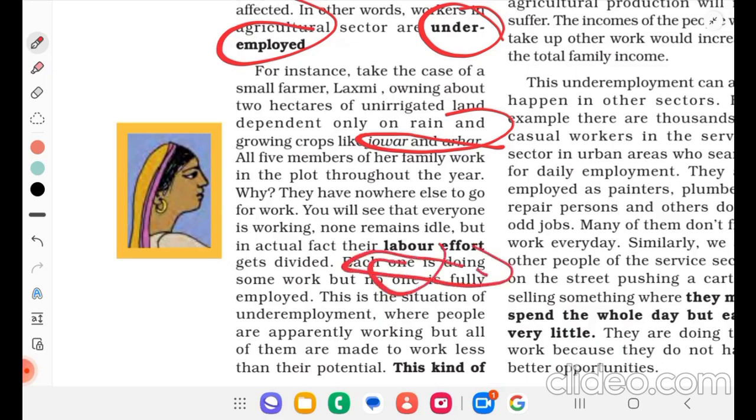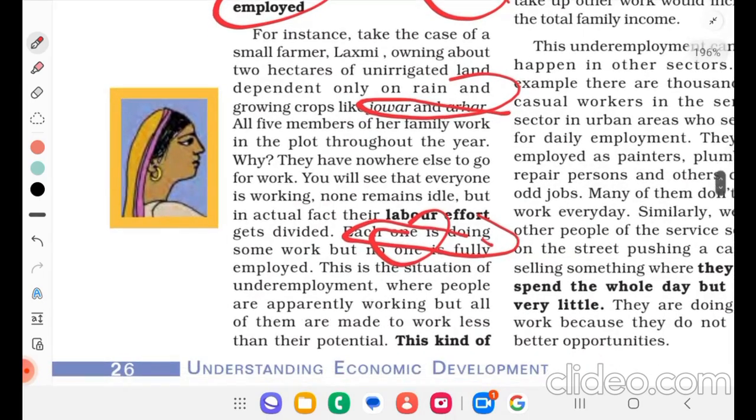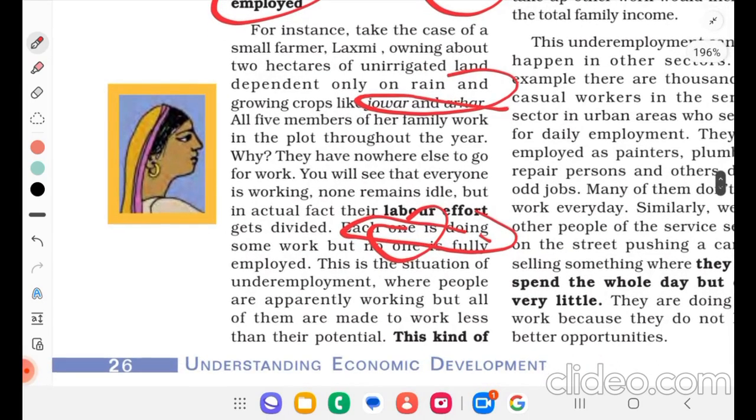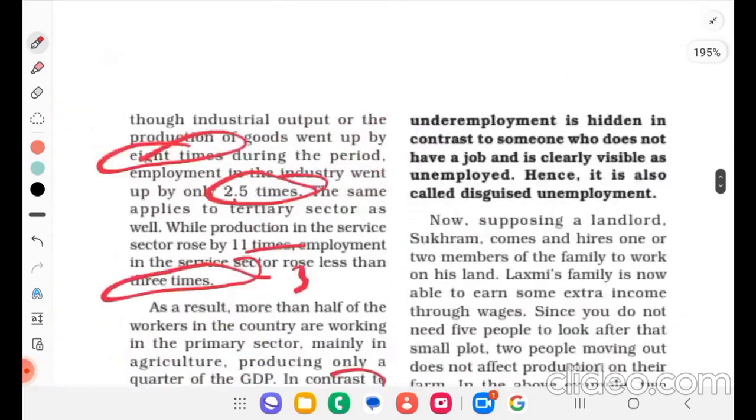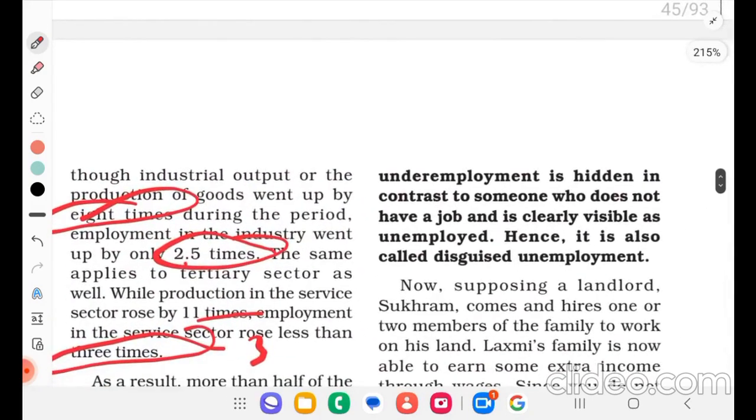This is the situation of underemployment, where people are apparently working, but all of them are made to work less than their potential. This kind of unemployment is hidden, in contrast to someone who does not have a job and is clearly visible as unemployed. Hence, it is also called disguised unemployment.